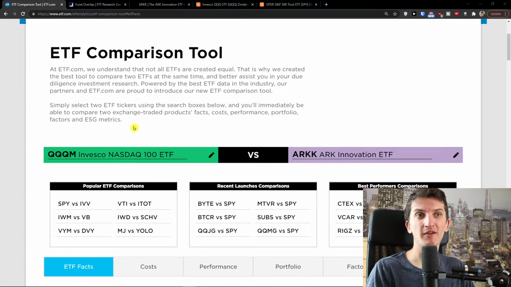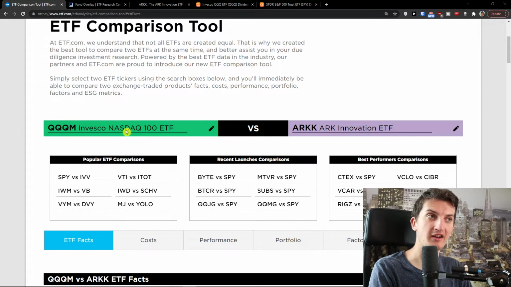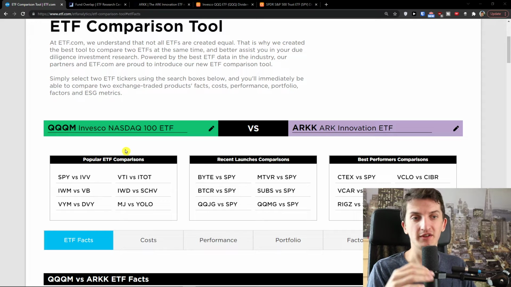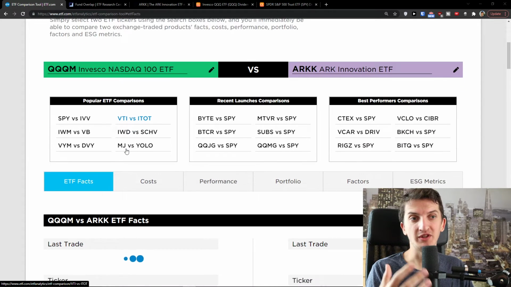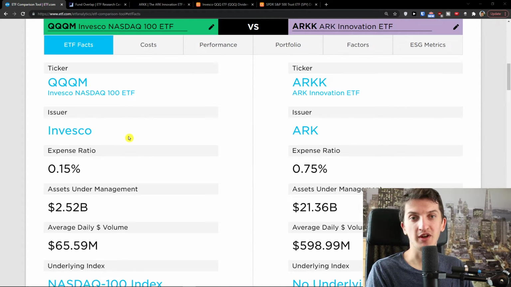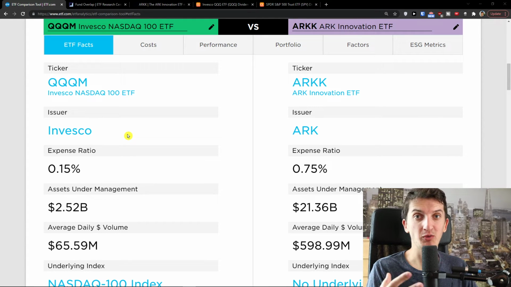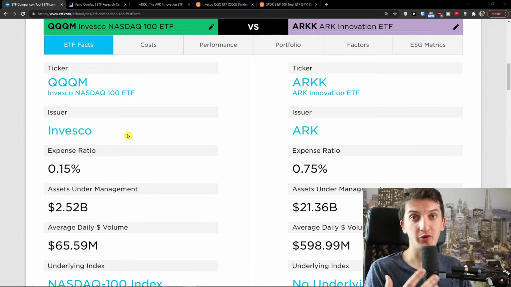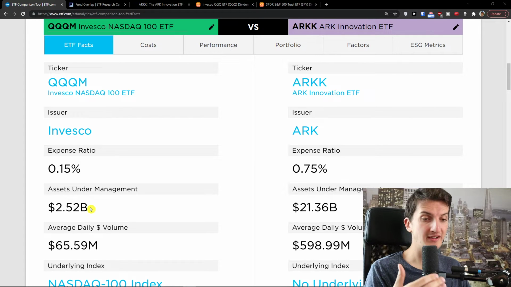Now, here we are in QQQM and ARKK. First things first, some words about QQQM. What is it about? QQQM was created by Invesco as a competitive product for new upcoming investors, right now with low liquidity, only 2.5 billion. And why did they do that?